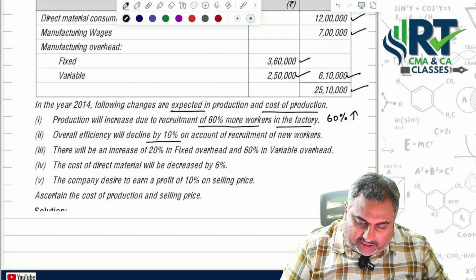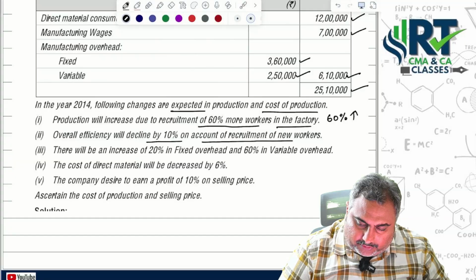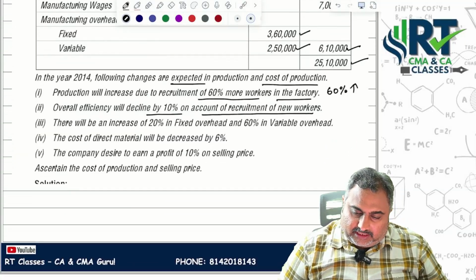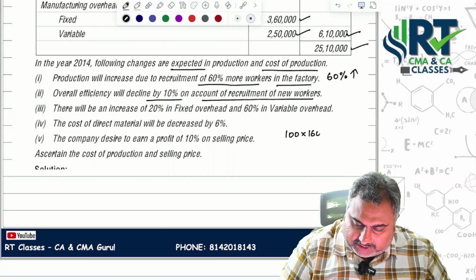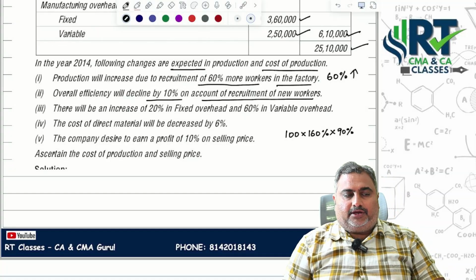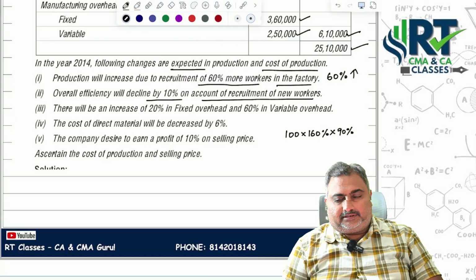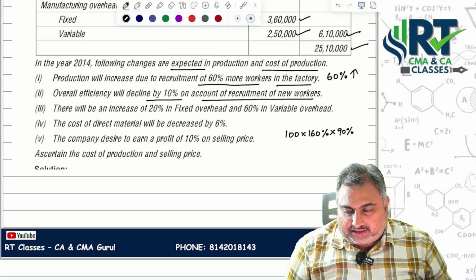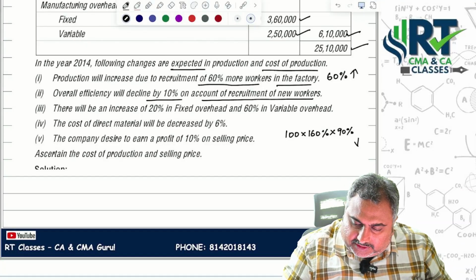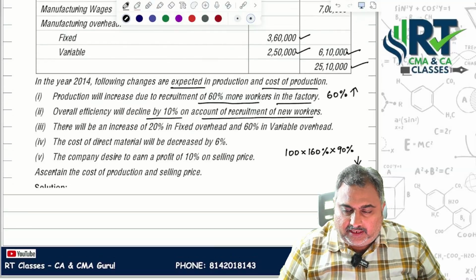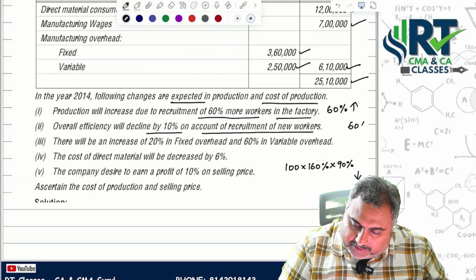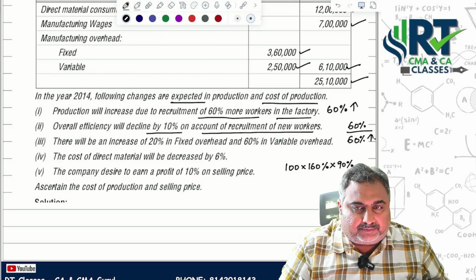Overall efficiency will decline by 10% on account of recruitment of new workers. Sir, your calculation was 100 into 160% into 90%. Sir, why do you go into 90%? The reason is that whenever efficiency decreases, the production capacity of the workers decreases. Sir, you simply recruited 60% more workers, then normally production also will increase by 60%.